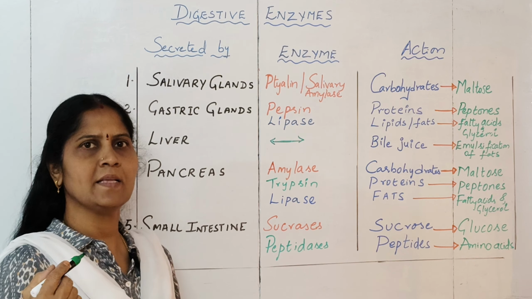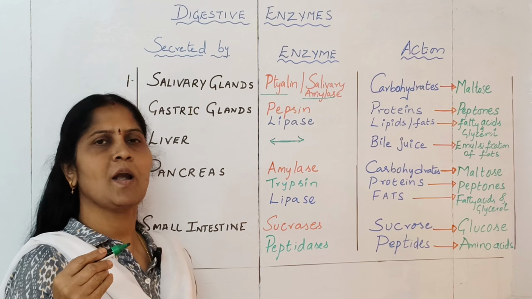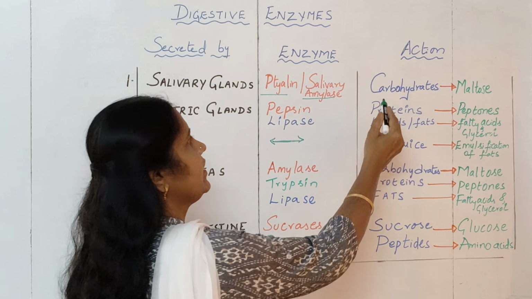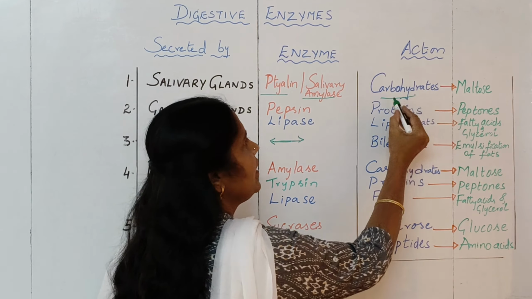So first is the salivary glands, which are there in the mouth, and the enzyme present in the salivary juice is salivary amylase, also called ptyalin. What it will do is convert carbohydrates into maltose.